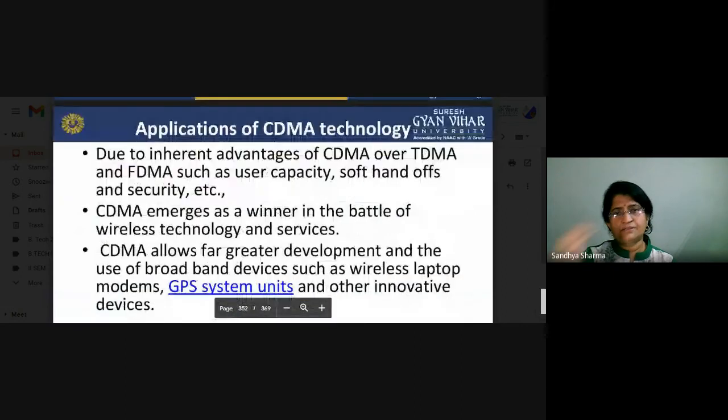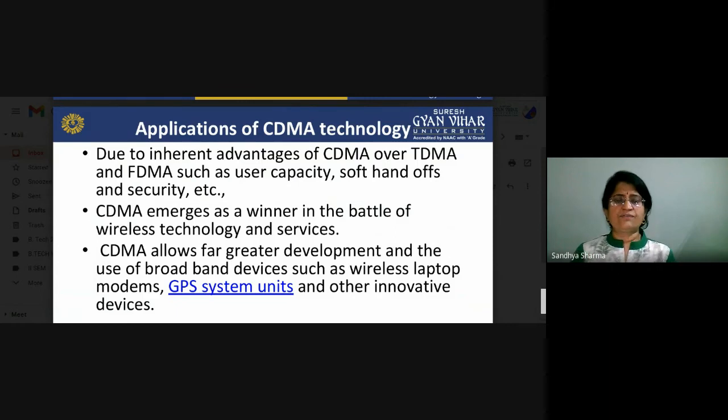Now these are the applications. We will see here what the applications are. Due to the inherent advantages of CDMA over TDMA and FDMA, such as user capacity, soft handoff, and security, these features are very important in our CDMA technology, and it emerges as a winner in the battle of wireless technologies and services. CDMA allows for better development and use of broadband devices such as wireless laptop modems, GPS system units, and so on.